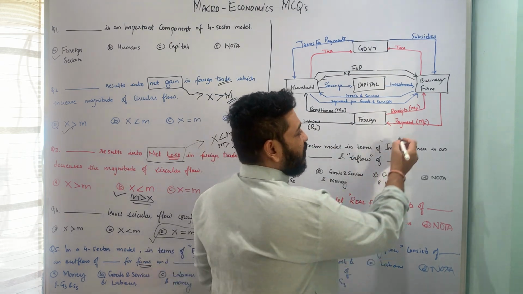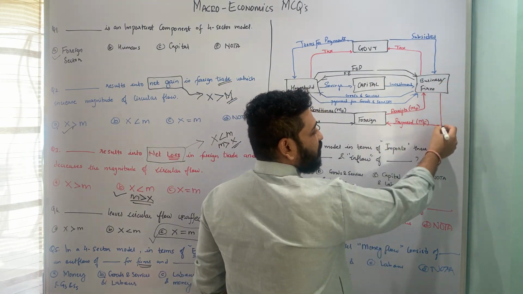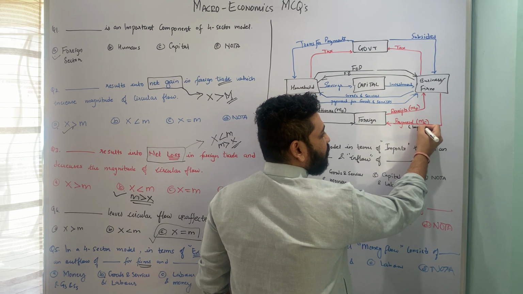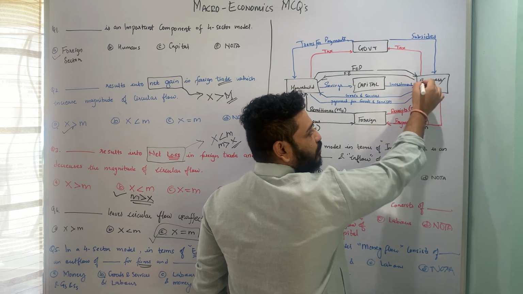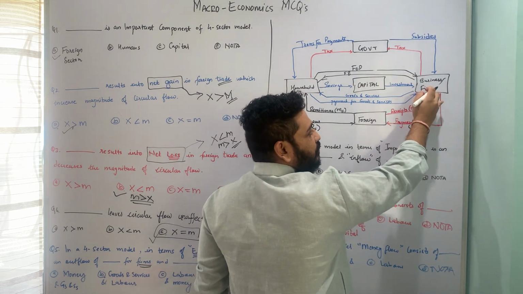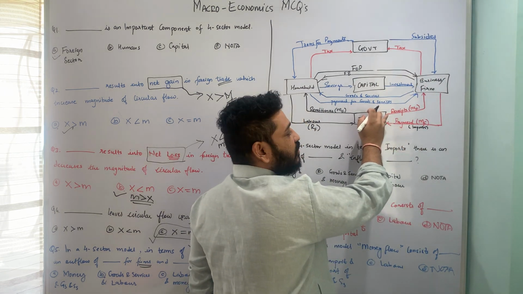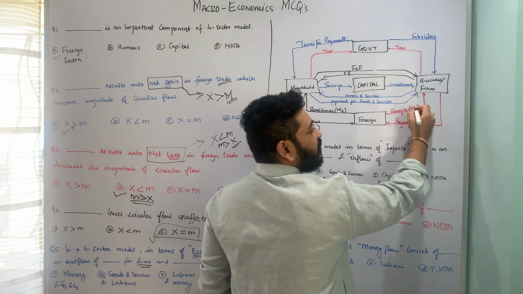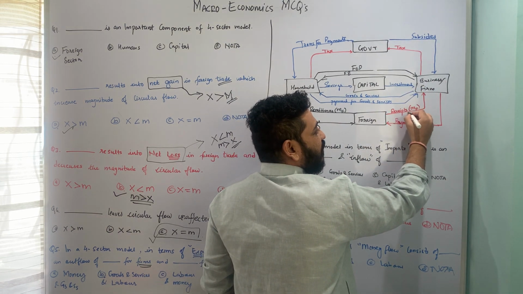Please mind you, this payment going from business firm to foreign sector represents imports, and the receipts you are getting, that means the firm sold some goods and services to the foreign sector, is called exports.